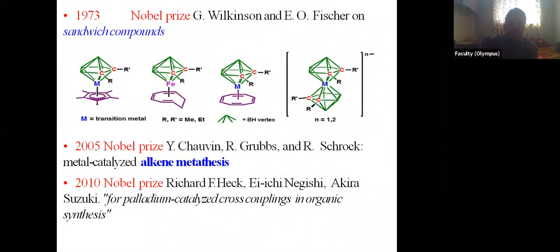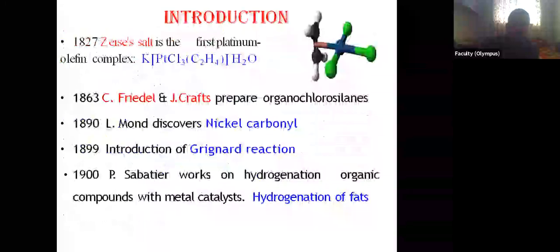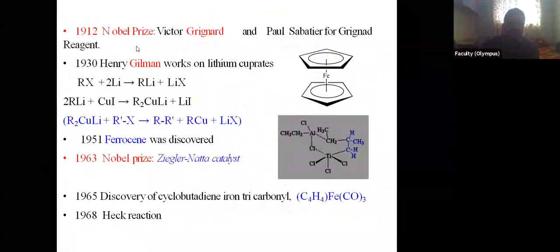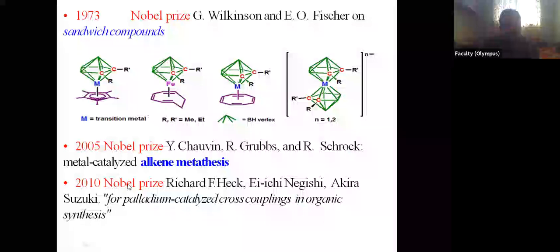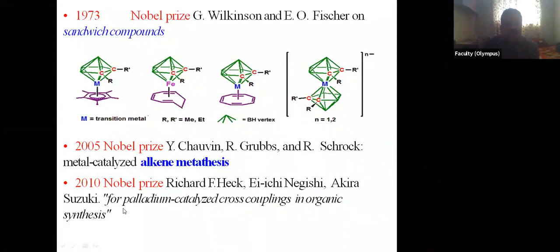From this, we see that there is one Nobel Prize for the Grignard reagent, a second for the Ziegler-Natta catalyst, a third for the sandwich compounds, a fourth for alkene metathesis, and the fifth for palladium catalyzed cross coupling reactions.